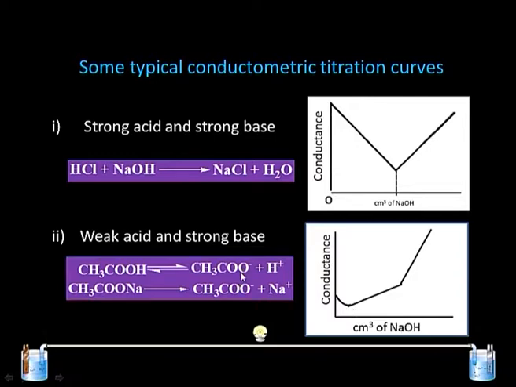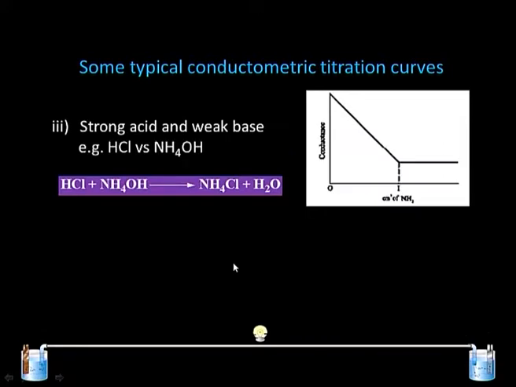acetic acid is suppressed further, and as we increase the concentration or the volume of NaOH added, the curve begins to rise, and this is due to sodium acetate formation, which is a strong electrolyte. After reaching the equivalence point at this juncture, there is a further increase in the conductance which can be assigned to the strong base NaOH, the OH- ion.